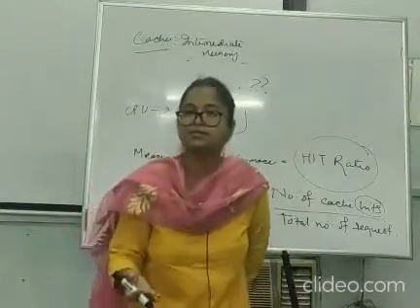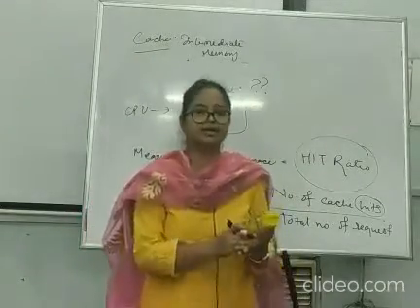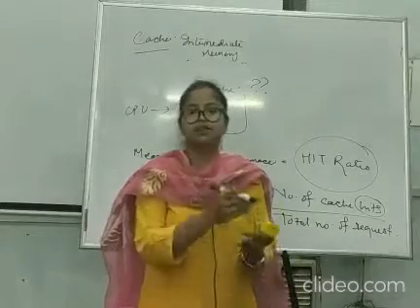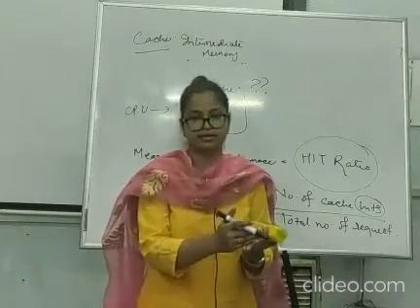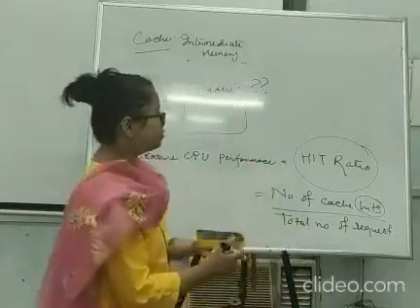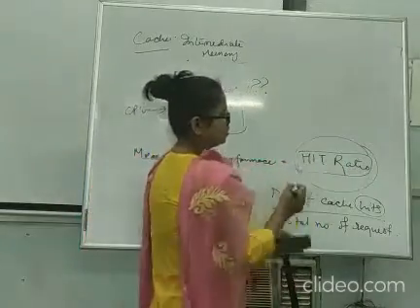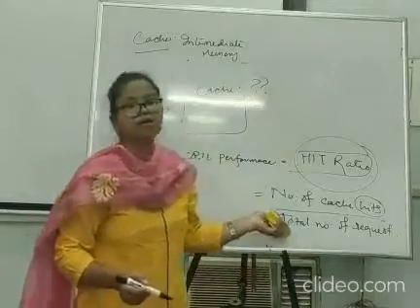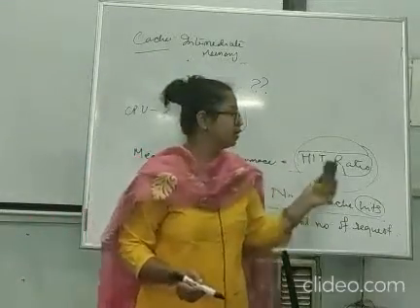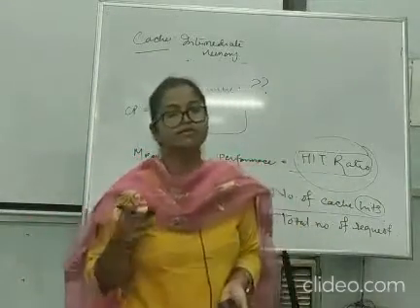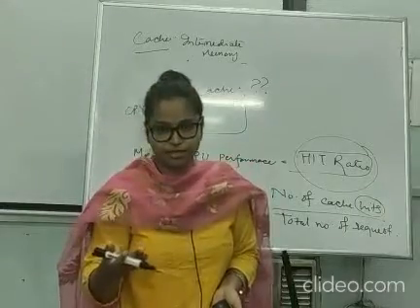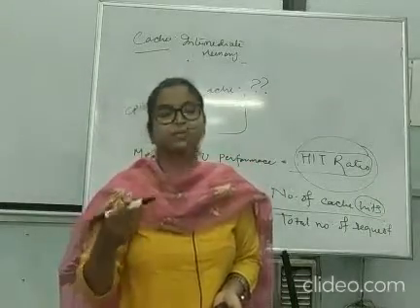So a hit means we are finding the data. A miss means we do not get the data inside the cache. So this is called hit ratio: the number of hits by the total number of requests. If hit ratio is more, we say cache performance is much better.